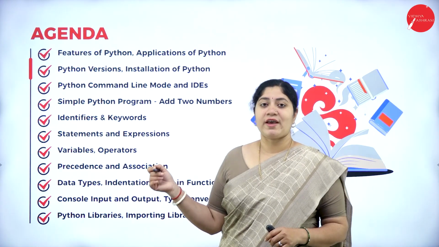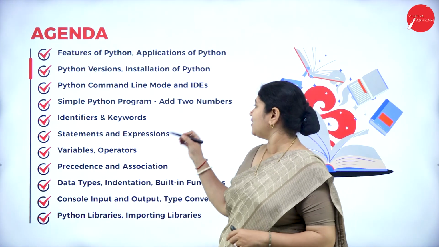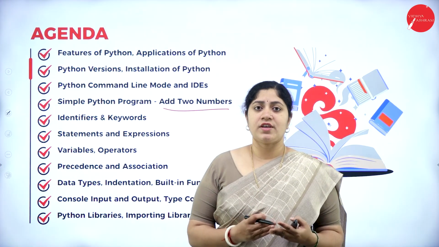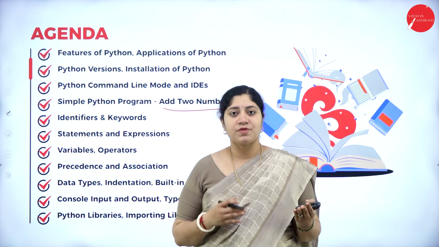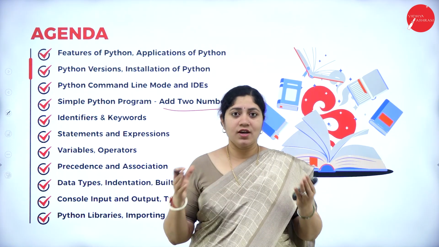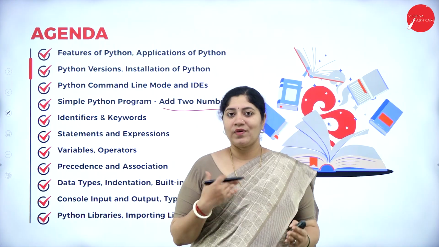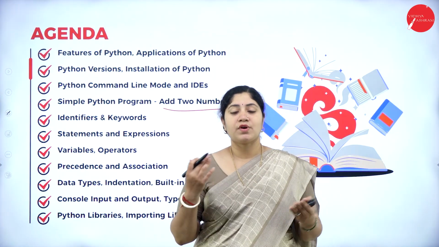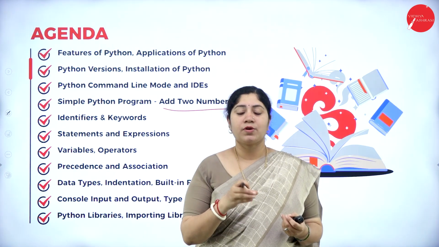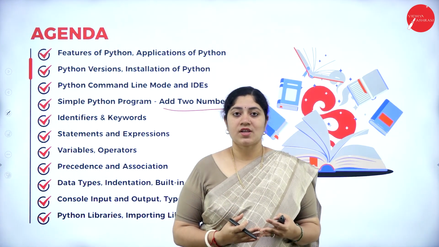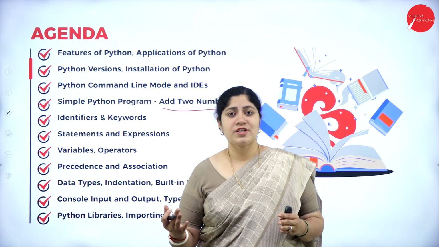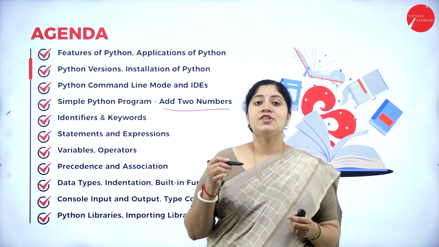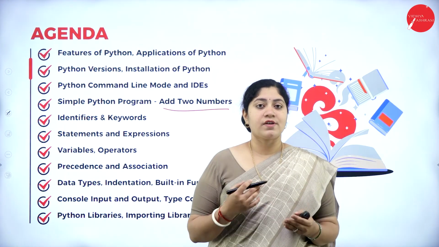The example that we have considered in today's session is none other than adding two numbers. Then we will be discussing what identifiers are, what keywords are, and what the difference is between a statement and an expression. Is there any difference or are both the same thing? We will be understanding it. Followed by that, we will be understanding variables and the different operators that can be considered in Python. Later we will also understand what precedence and associativity are. Up next we will go with data types as well as indentation and the different built-in functions.